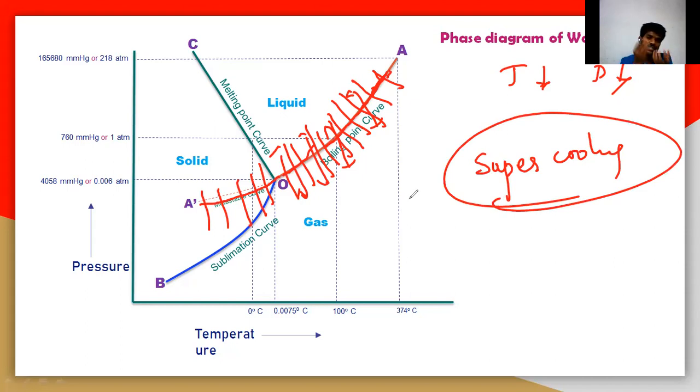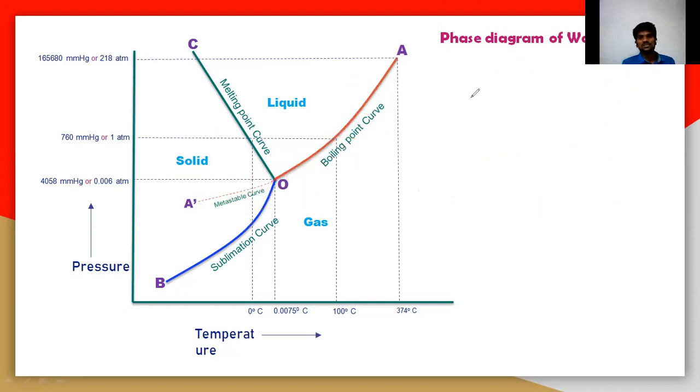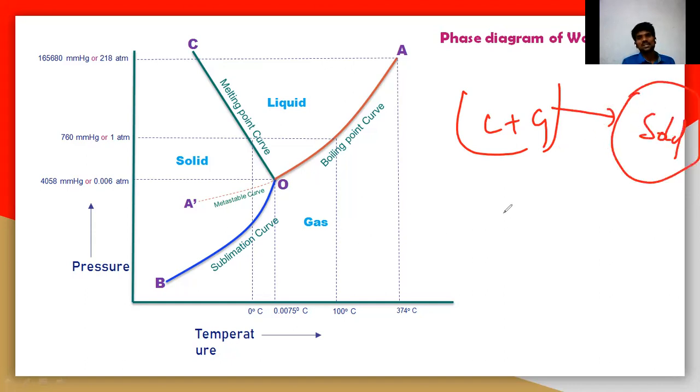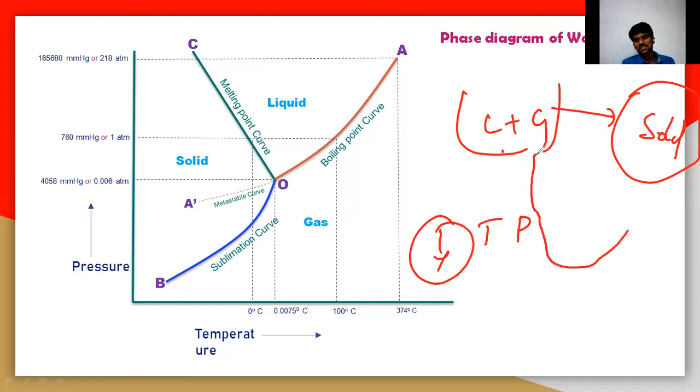That means we must slowly decrease the temperature and pressure so that it forgets about the conversion to solid. But when you remember that it must convert into the solid phase, definitely it will be converted into the solid phase. I will show you some examples so you can easily understand this. First of all, there is a liquid and a gaseous phase. It should convert into the solid phase when you decrease the temperature and the pressure, both of which we are decreasing.